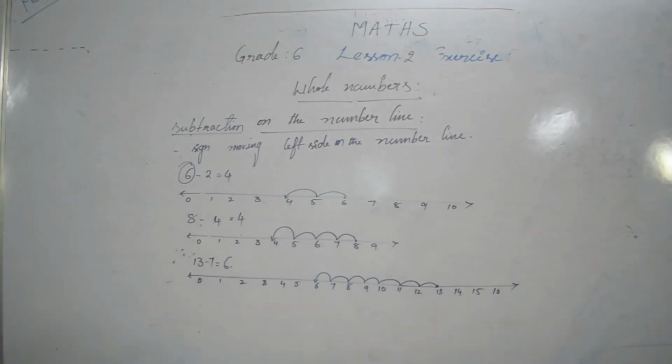So that is subtraction on the number line.